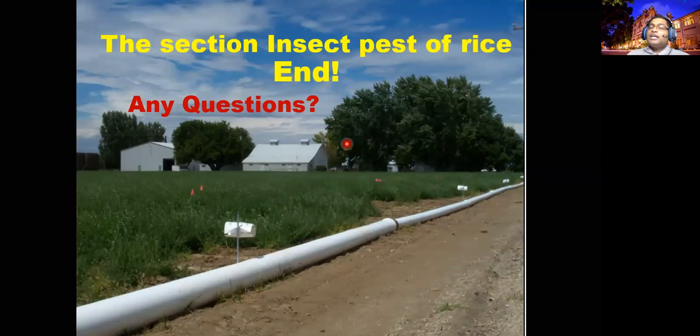Another category of insects we call sap feeders, the third group. Under the sap feeders, the problematic one is the thrips, Stenchaetothrips biformis. From the nursery to harvest, it can inflict damage at any stage of rice cultivation.